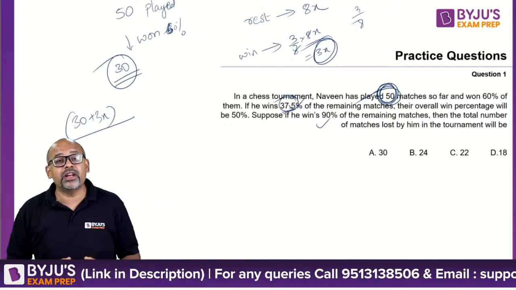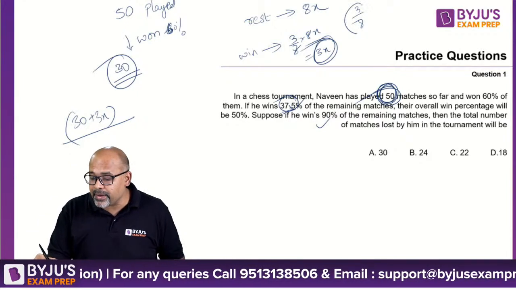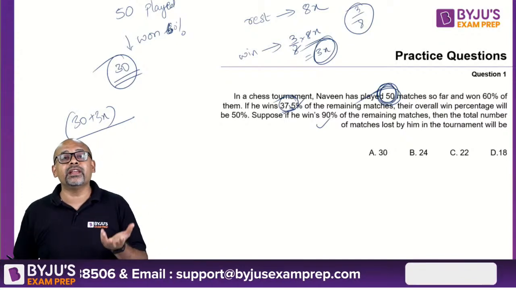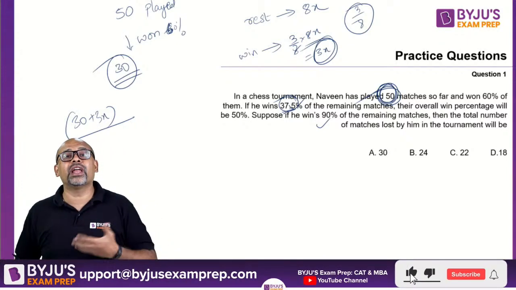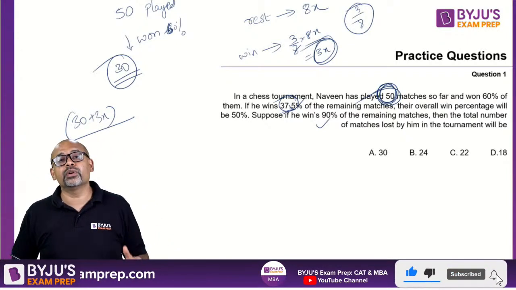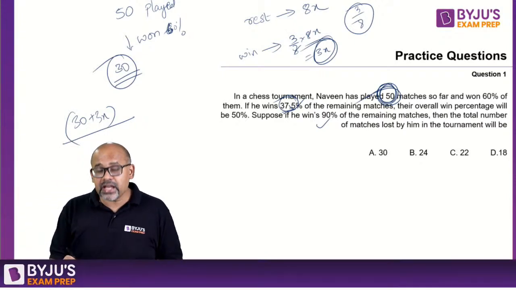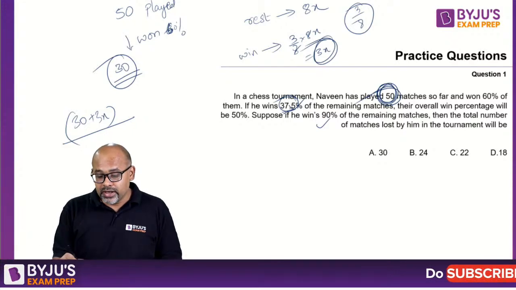Why did I choose 8x? Simply because the 3 by 8 calculation is easy if I take 8x. If I take x, it will be 3x by 8. Nothing wrong, but I don't like fractions. So that's the reason I took it as 8x. Is that clear? So (3x plus 30) divided by the total is equal to half.